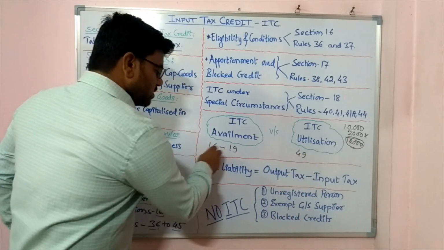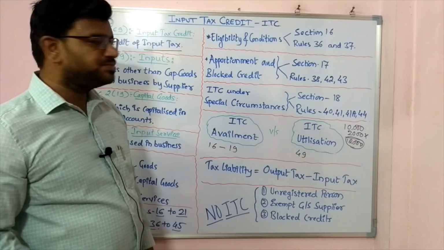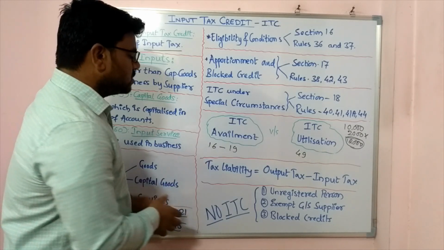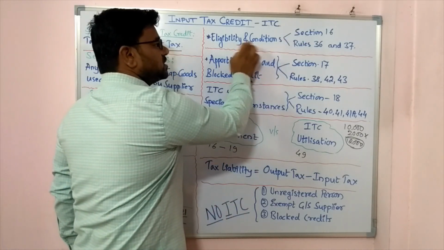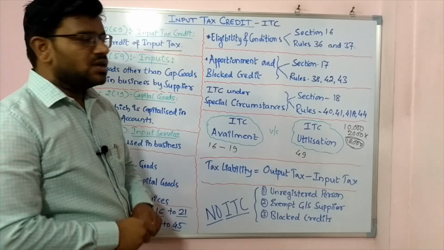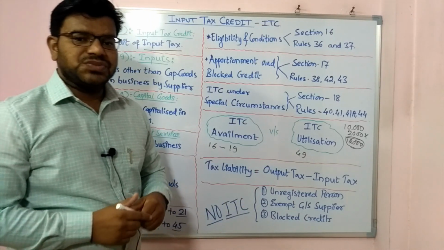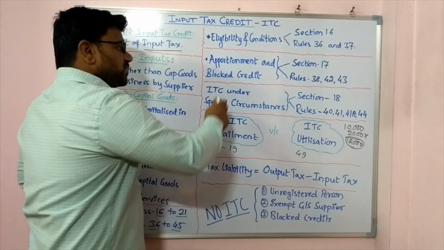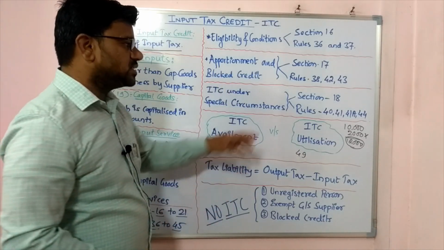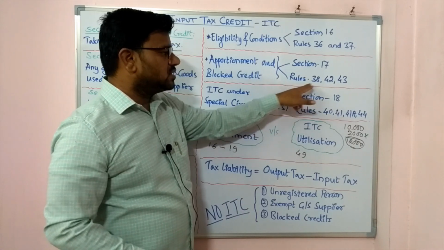These are given in these sections, right? Now what does section 16 say? Section 16 says eligibility and conditions. To take input tax credit, there are certain conditions. There is eligibility. Now apportionment and block credit is given under section 17. There are these rules, okay?